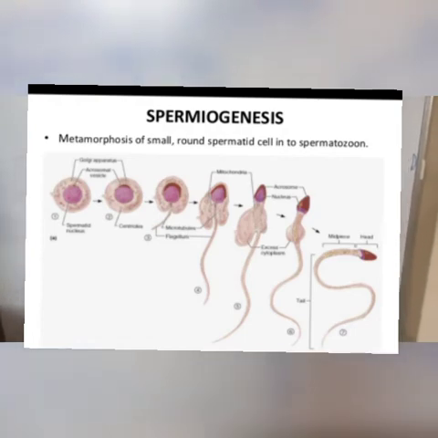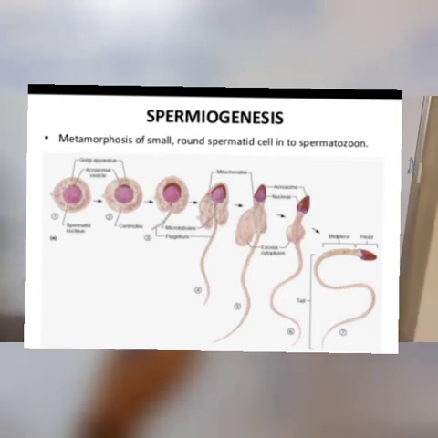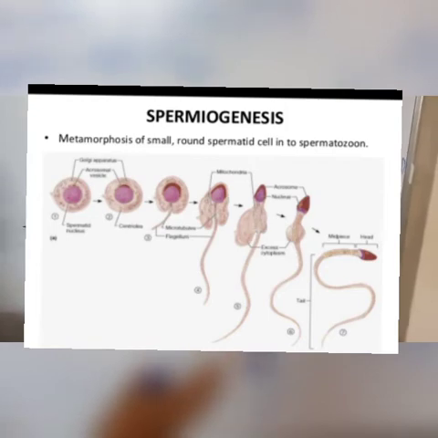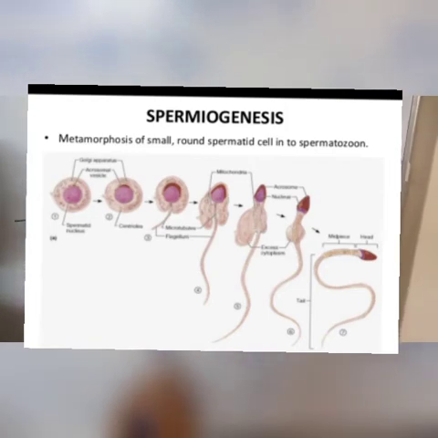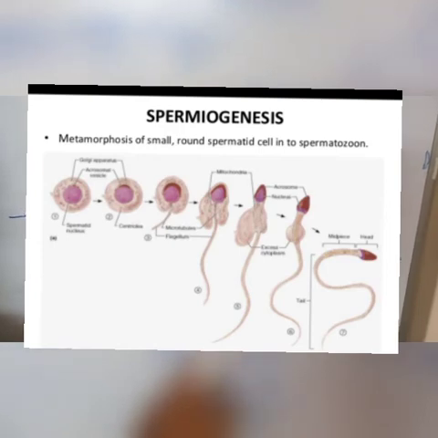The distal centriole gives rise to an elongated thread-like structure, the axial filament, which forms the tail. A series of mitochondria are spirally twisted along the proximal part.